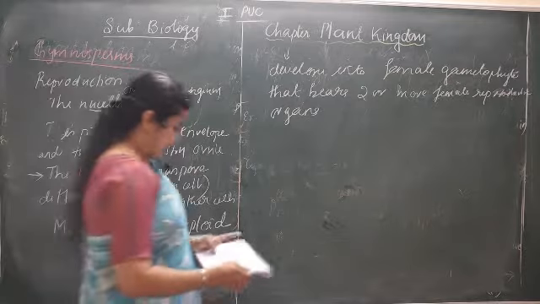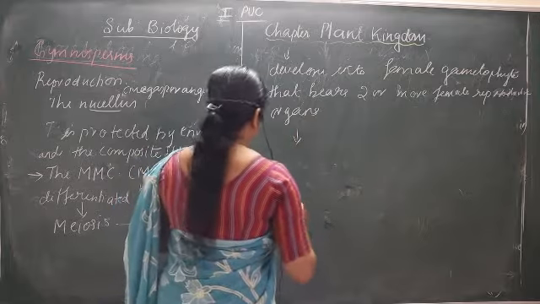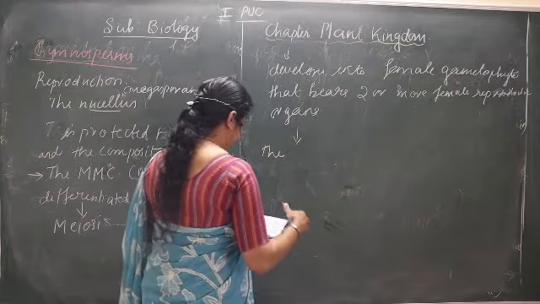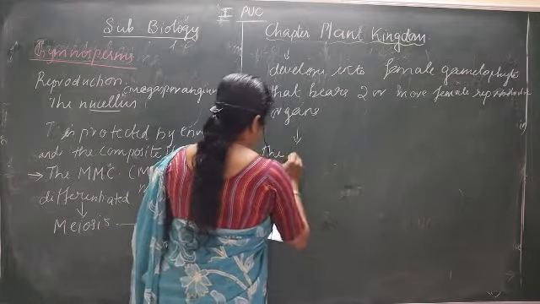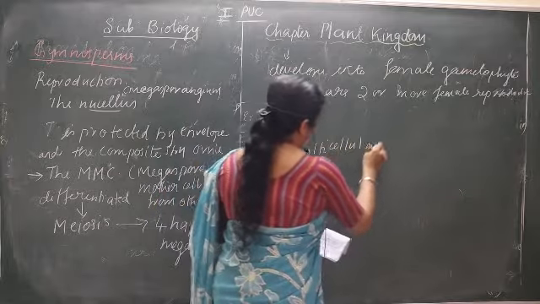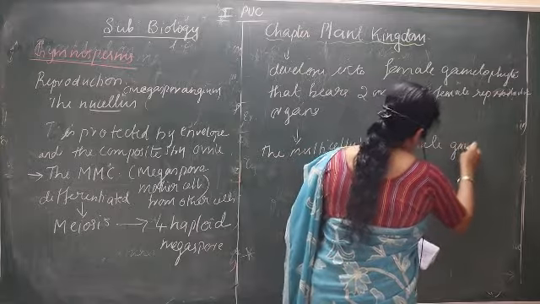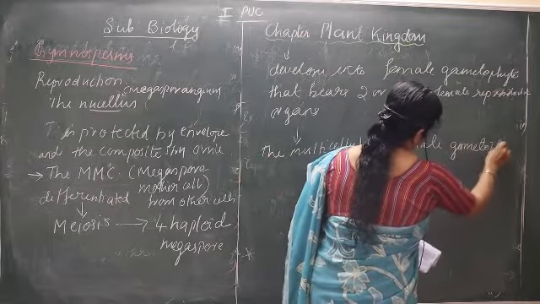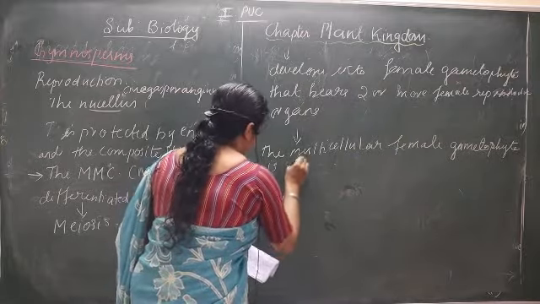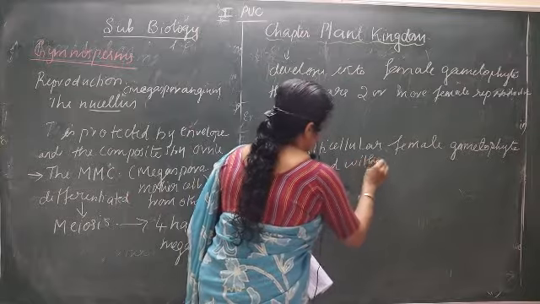Then the female gametophyte is retained. This is multicellular, so we'll write it as: the multicellular female gametophyte is retained within the megasporangia.